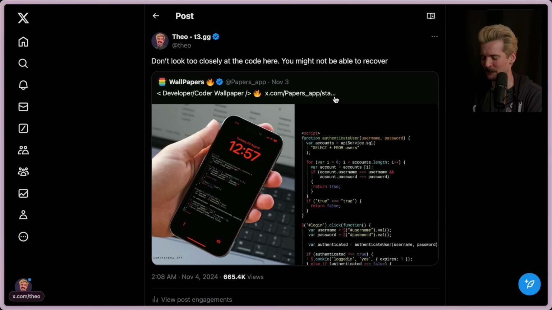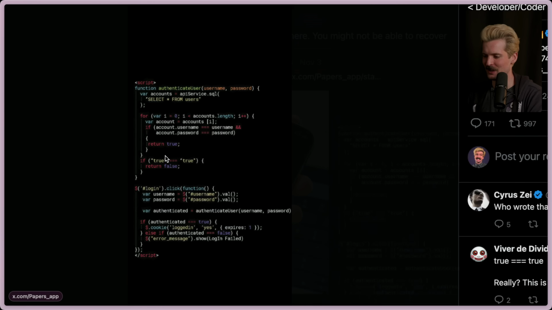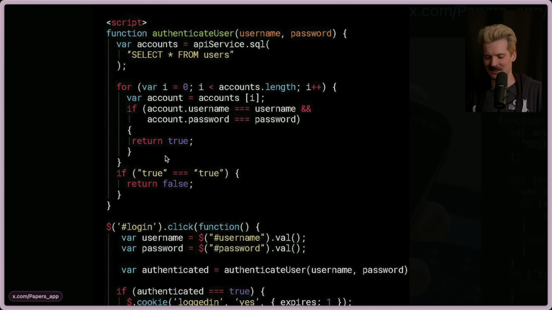What a journey. From this horrifying code to the more horrifying reasons it exists to the most horrifying reason that it's become a wallpaper. I think we figured it all out. And in the end, I still get to blame AI.